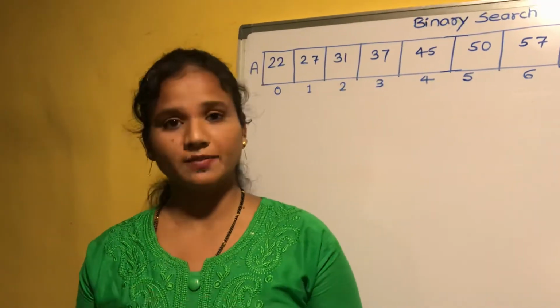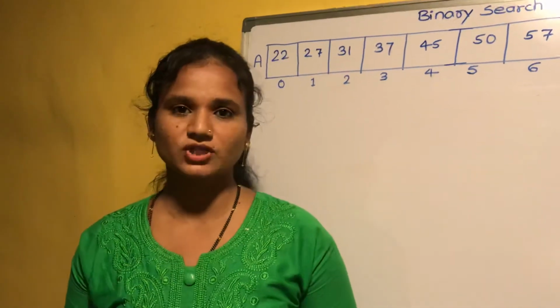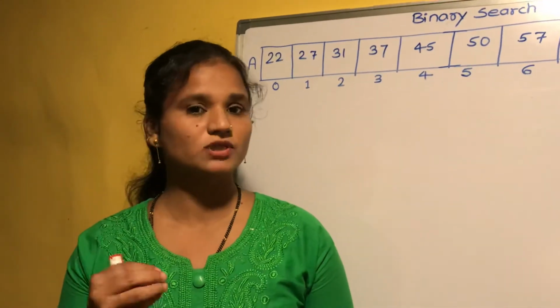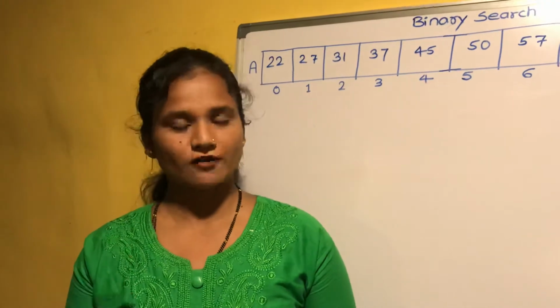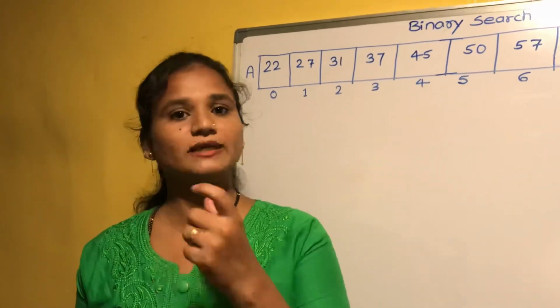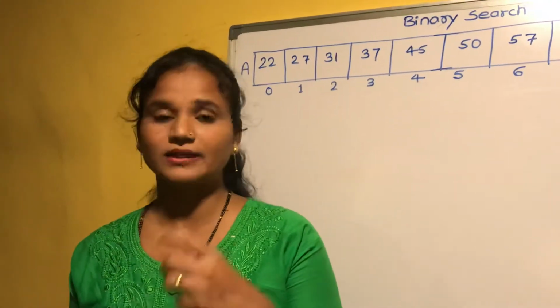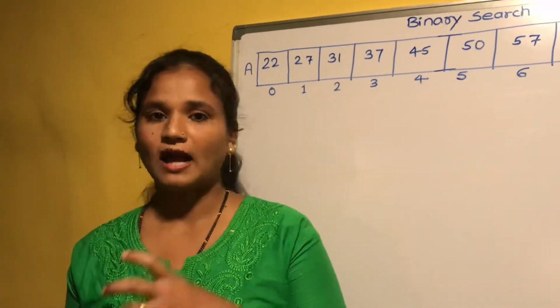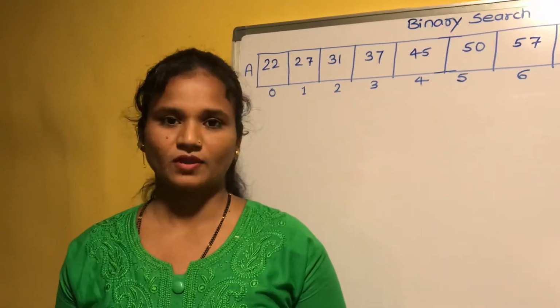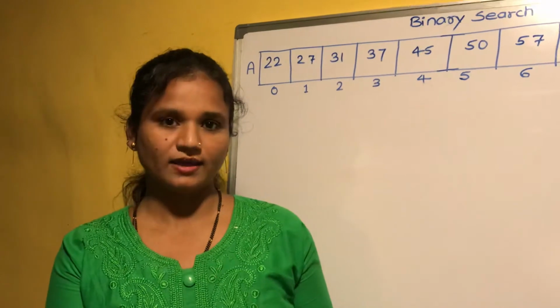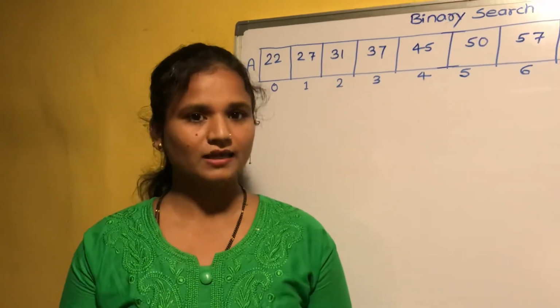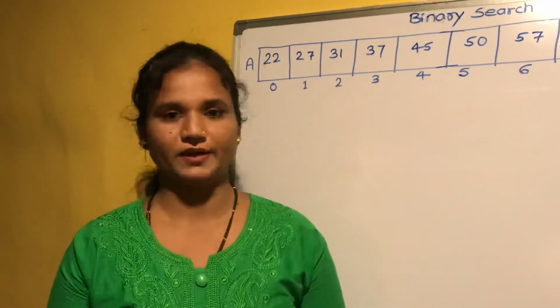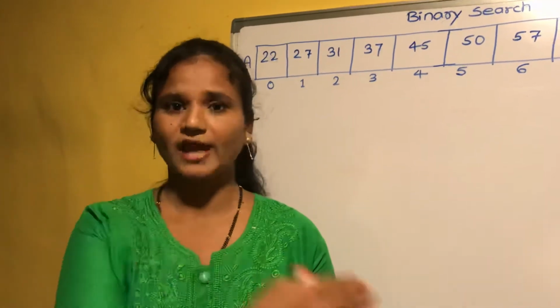But what if that element is present at the last position? In that case, how will the searching algorithm work? It will start from the first position, compare the key element with the first element, then the key element with the second element, until the end of the array. At the end of the array it will find the match, then it will return the index of that element. So it is a very time taking process.